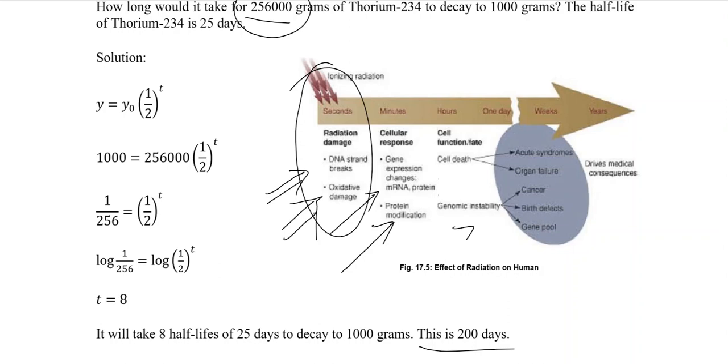But as we have discussed a little, there are some positive aspects of radiation or radioactivity. One of them is treating cancer patients, nuclear medicine. Another positive is nuclear agriculture.